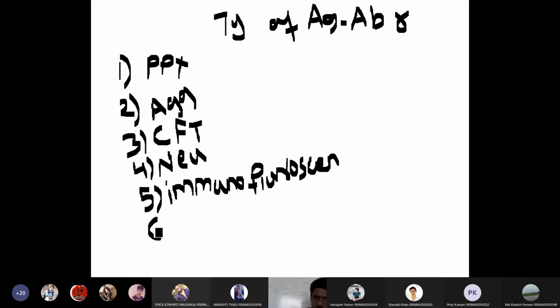Then the sixth one is radioimmunoassays, RIAs.